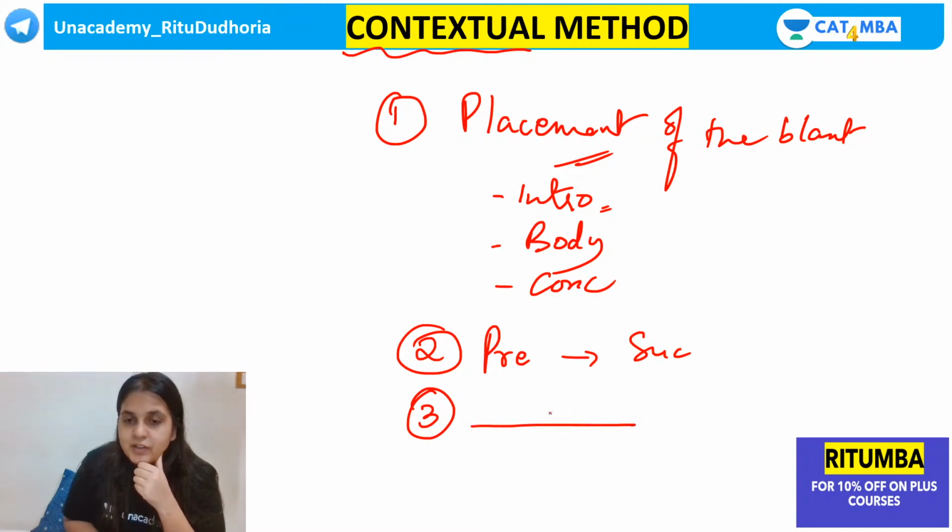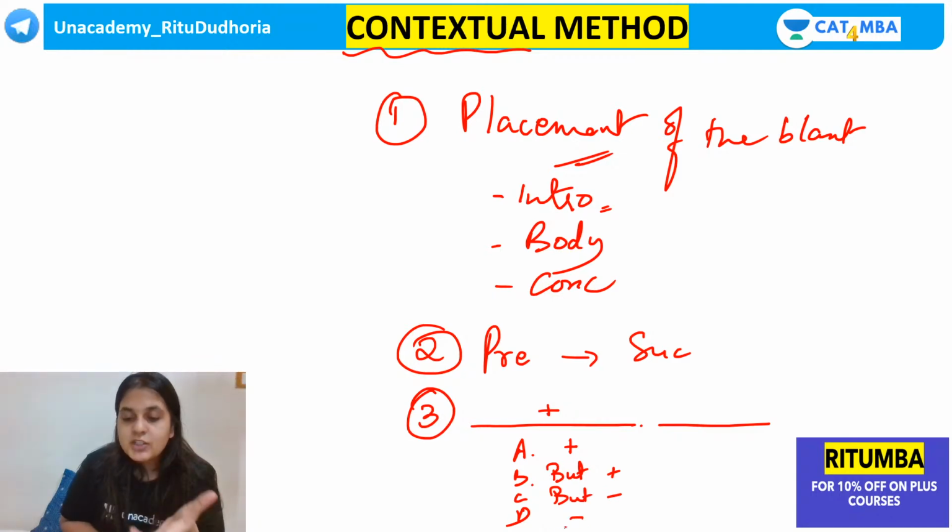The rest of the paragraph is positive. Now you need an option to continue or to complete the paragraph. You have one option which is positive in tone. You have one option which starts with but and it's positive. You have one option which starts with but and it's negative. You have another option which is negative. Which are you going to choose, guys?